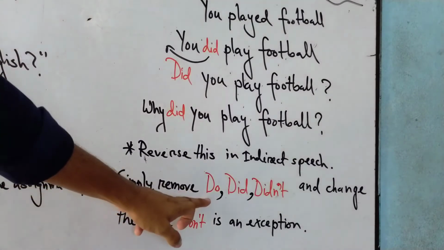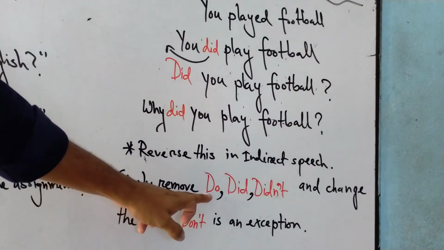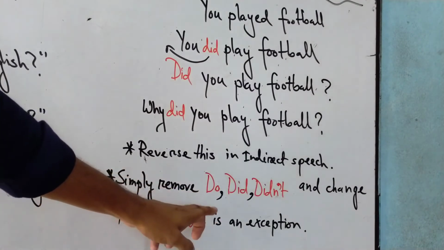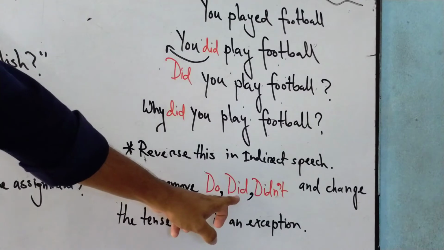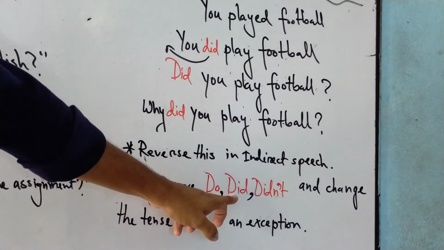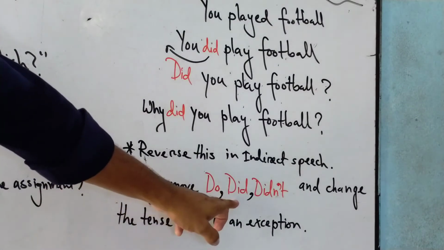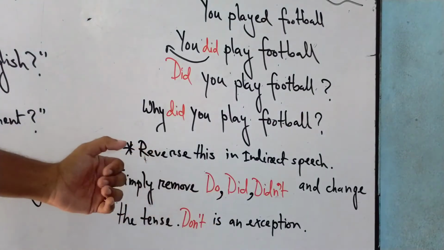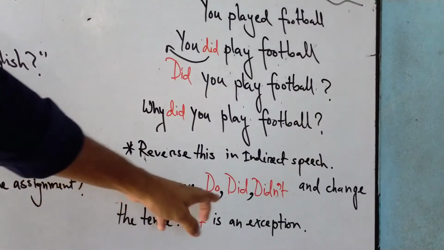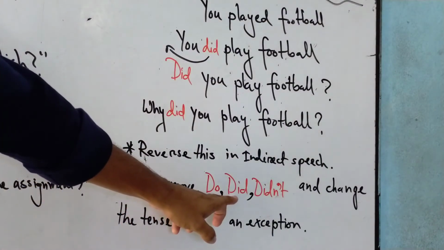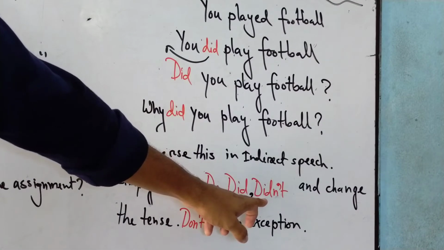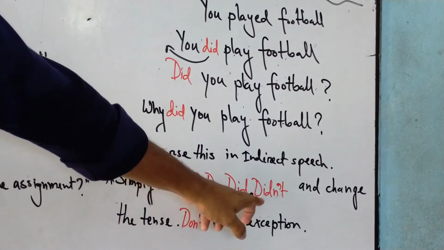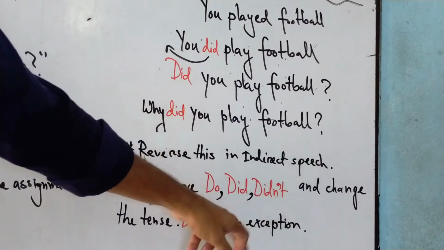That is, if you find do, change the main verb into past indefinite tense, because the do was already in the present indefinite tense. If you find did, it's in the past indefinite tense. You should remember before removing it that the whole sentence is in the past indefinite tense. So when you remove did, just change the main verb into past perfect, since the did is already in the past indefinite tense. If you find didn't, it's basically the same thing. You just change the main verb into past perfect and add this not to the had.